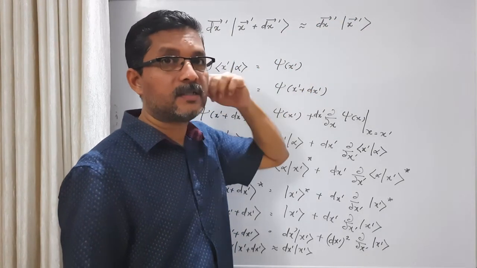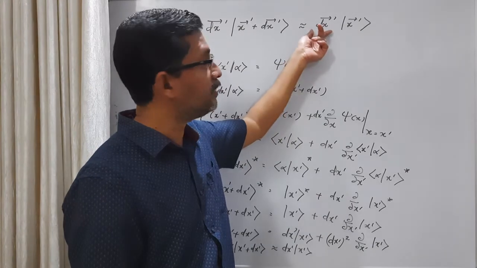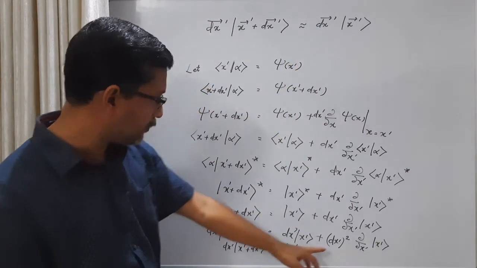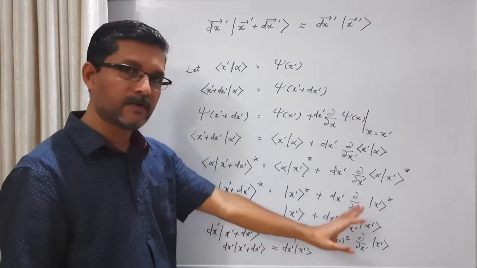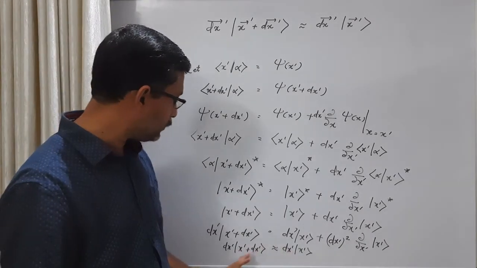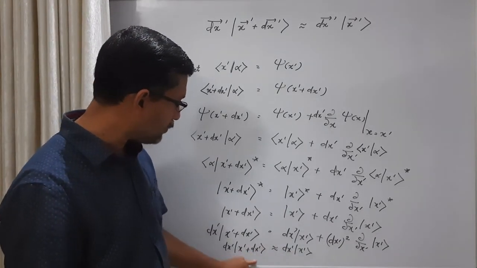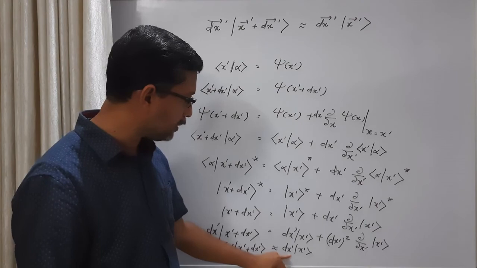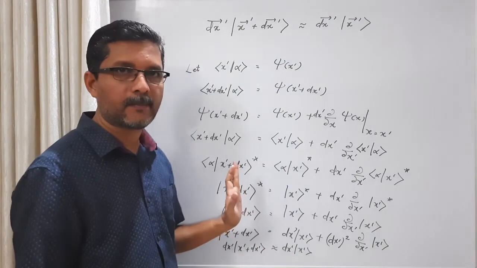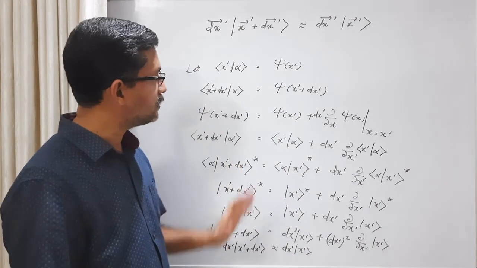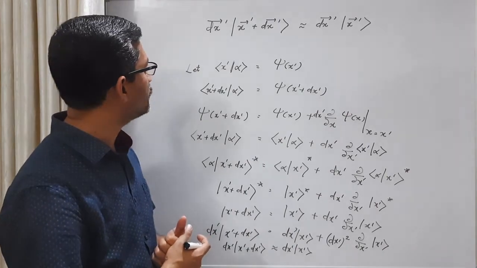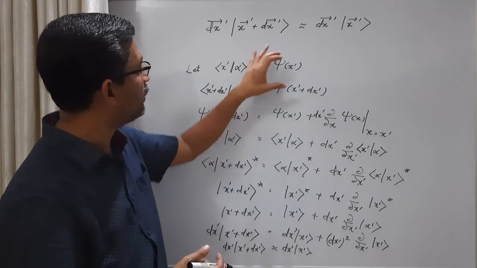Here we are neglecting the second order terms in dx prime. So retaining only the first order term, dx prime times ket x prime plus dx prime is approximately equal to dx prime times ket x prime.